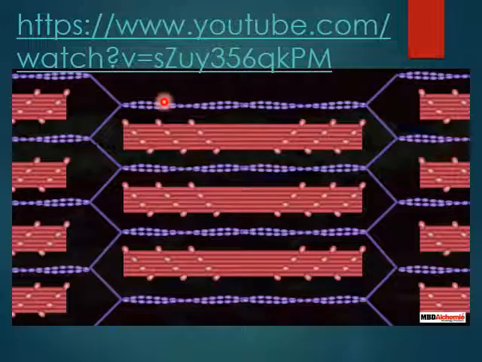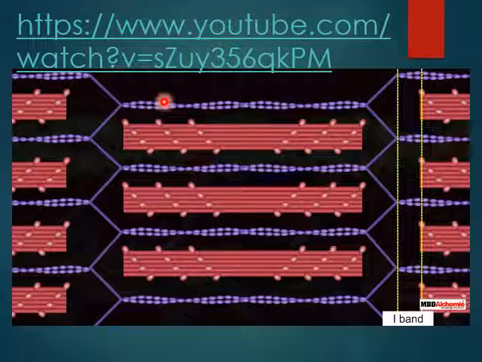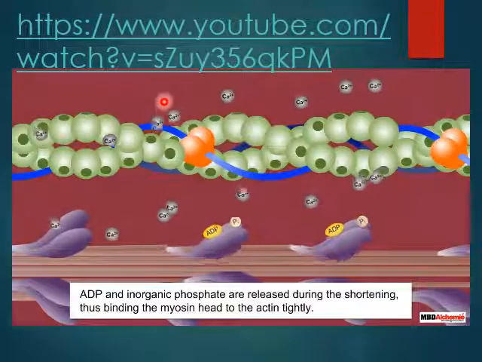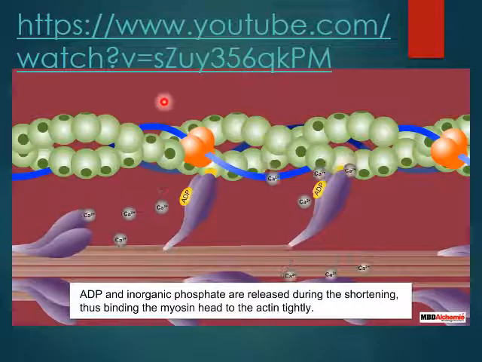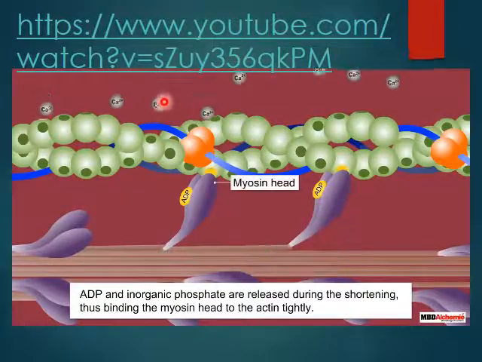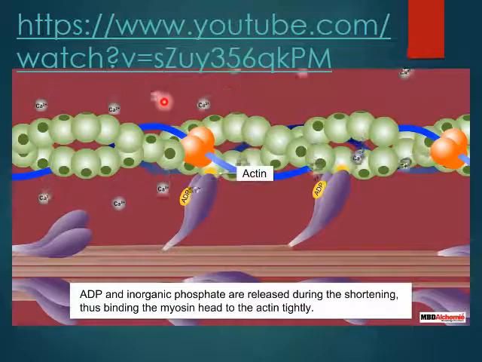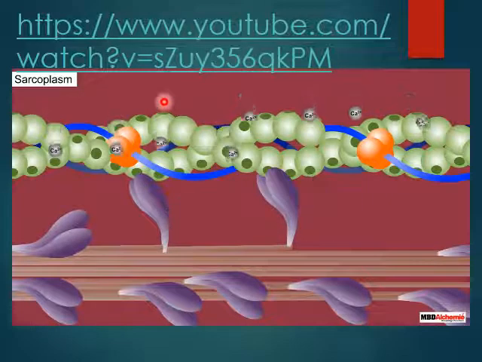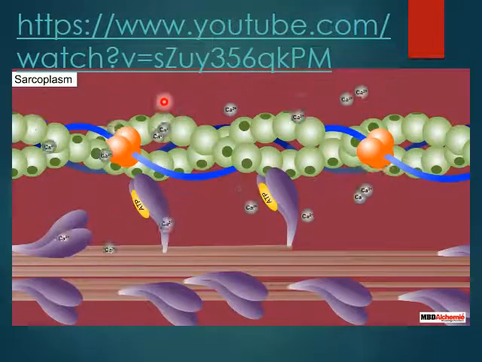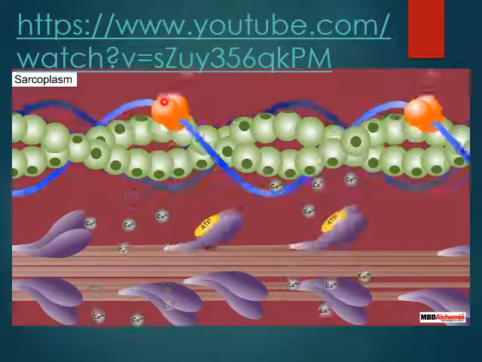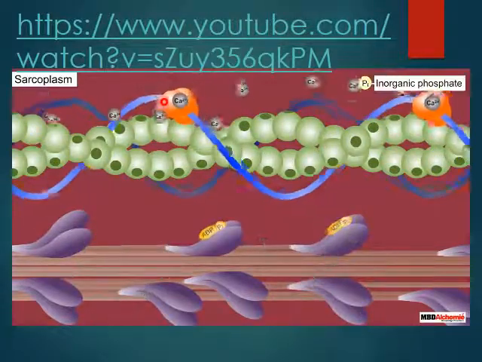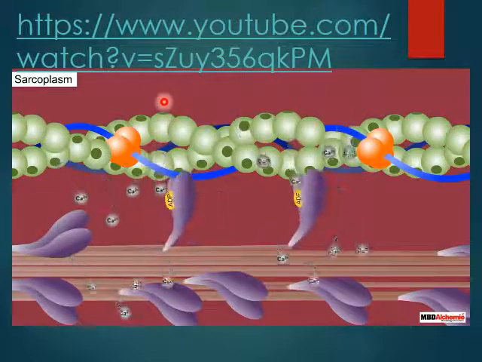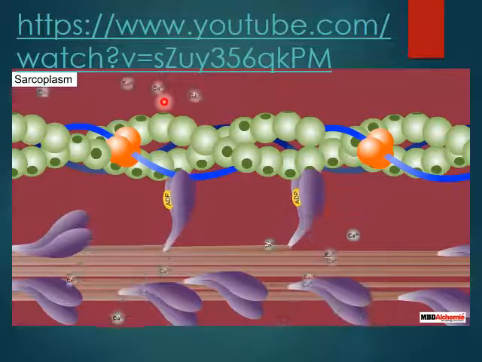You can clearly see that there is a reduction of the I band during contraction, while the A band remains of the same length. ADP and inorganic phosphate are released during the shortening, thus binding the myosin head to the actin tightly. The myosin remains attached to the actin until a new ATP molecule binds to the myosin head and the cross bridge is broken. The ATP is again hydrolyzed by the ATPase found on the myosin head, and the cycle of cross bridge formation and breakage is repeated, causing further sliding.